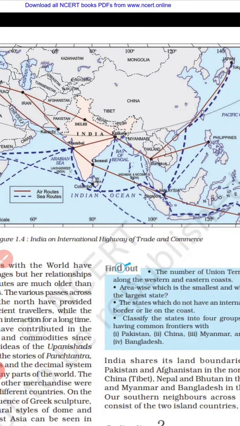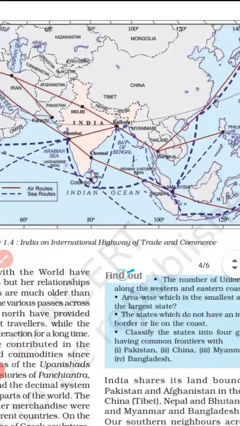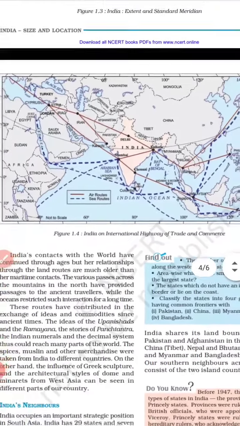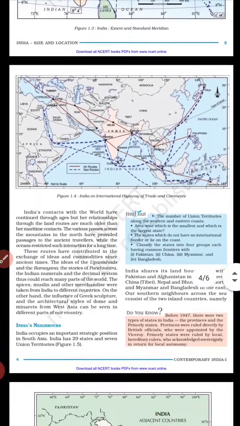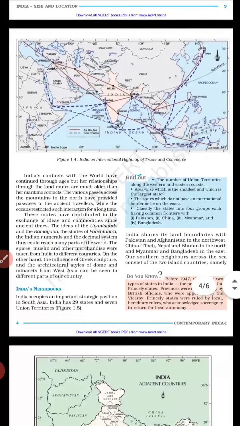And if we are talking about the maritime contacts, due to the opening of the Suez Canal in 1869, India's distance from Europe was reduced by 7,000 kilometers, so that is not an old one. As we know, the travelers were coming to India through the different passes, and they were not able to come through the oceans because the vast oceans restricted such interaction for a long time.